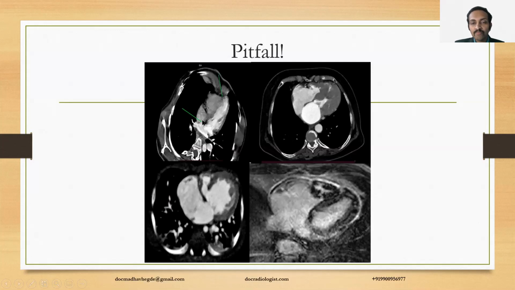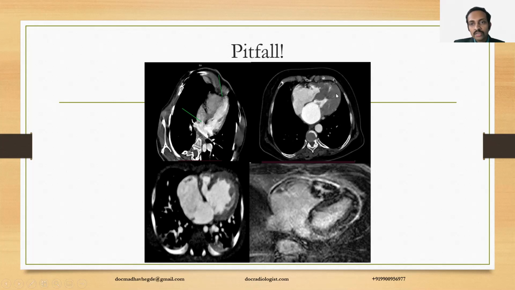However, CT is not a great modality when it comes to imaging of the cardiac chambers per se. This is a scenario where the patient presented with cyanosis and was initially evaluated by a physician dealing in adult cardiology, and subsequently CT was done. During my prospective initial evaluation, I was not able to diagnose the hypoplastic right ventricle. However, the same was confirmed by a pediatric cardiologist during echo, and in hindsight, it was an easy diagnosis.